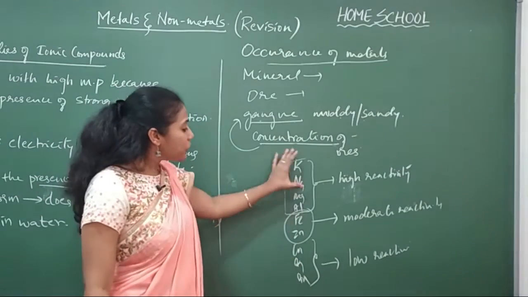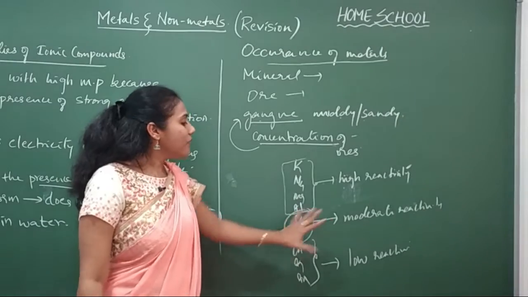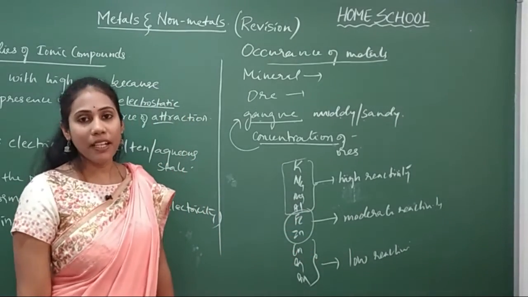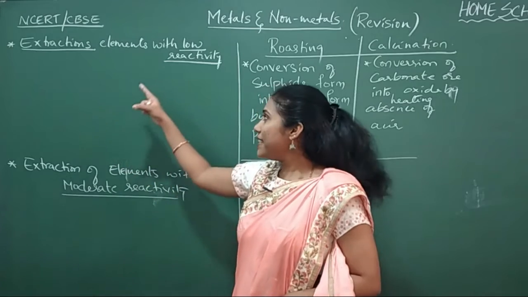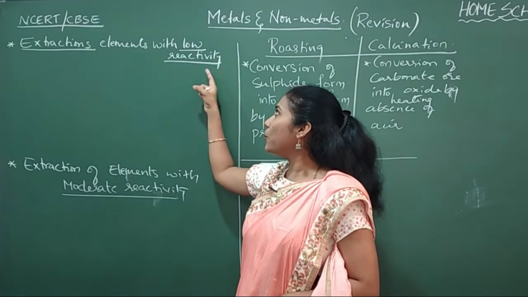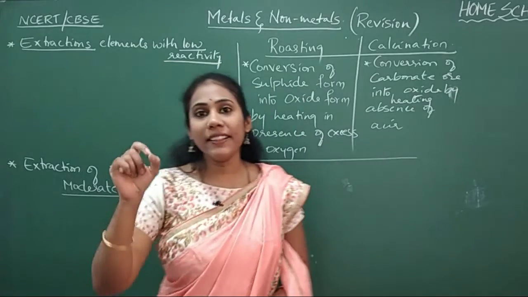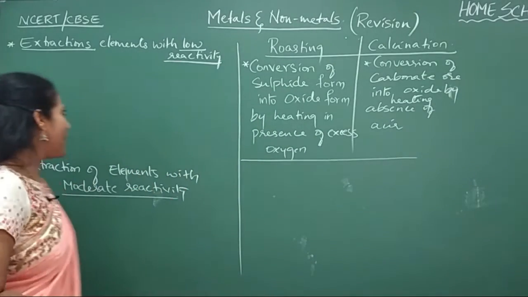Also, you must know which elements come under high reactivity, which come under moderate reactivity, and which come under low reactivity. Clear? Fine. So let us see the extraction of elements with low reactivity. Here we have selected mercury to show the example.